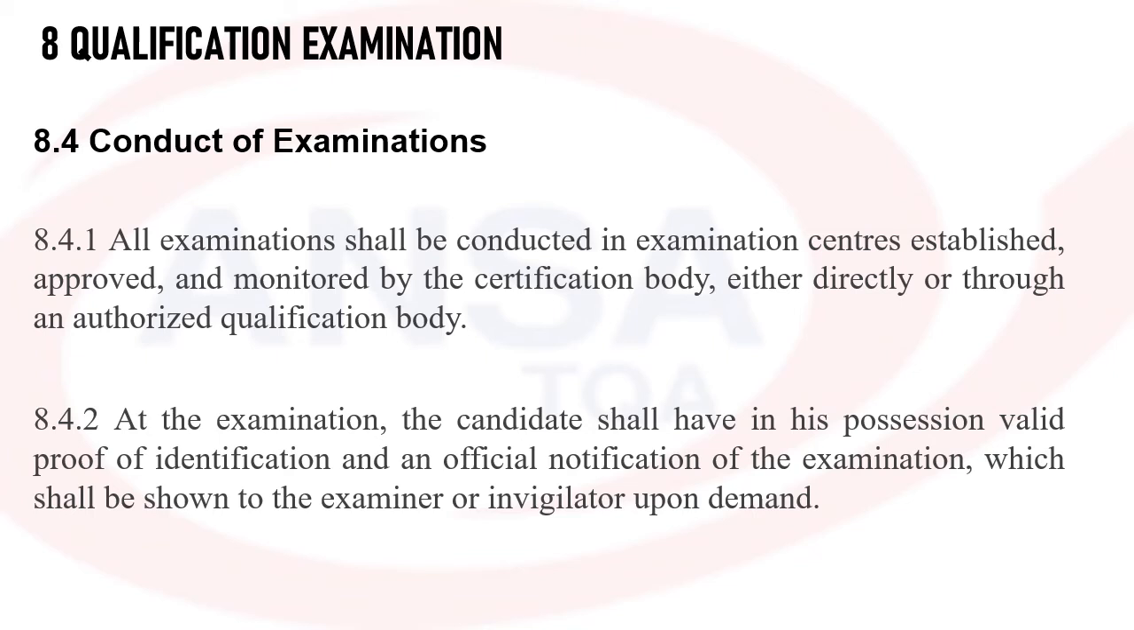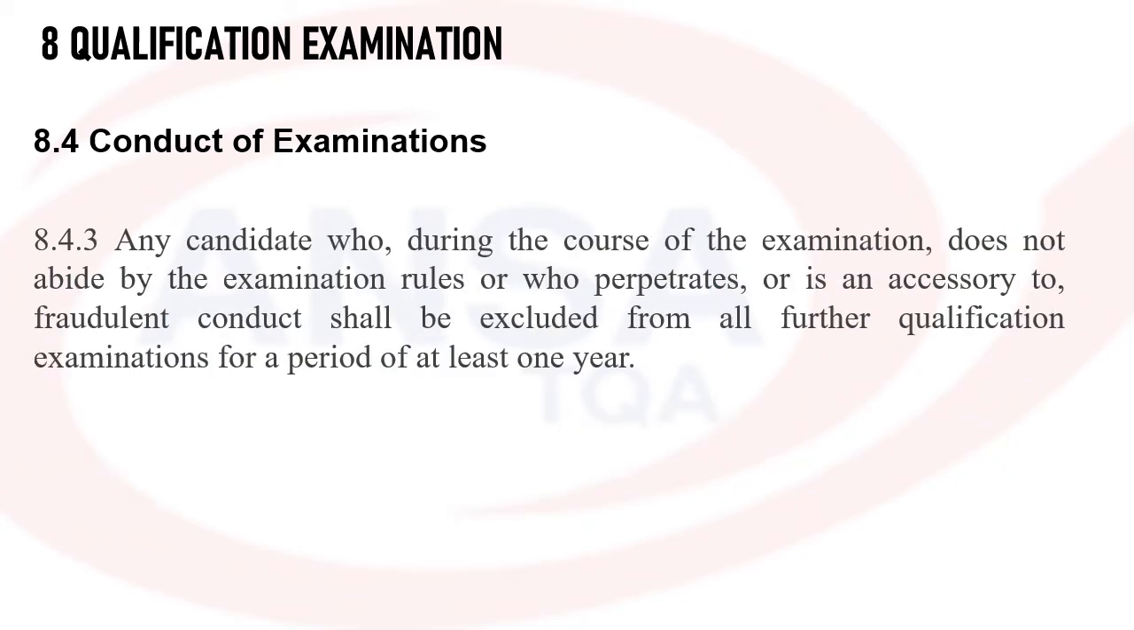All examinations shall be conducted in examination centers established, approved, and monitored by the CB, either directly or through an authorized qualification body. At the examination, the candidate shall have in possession valid proof of identification and official notification of the examination, which shall be shown to the examiner or invigilator upon demand. Any candidate who, during the course of the examination, does not abide by the examination rules or engages in any fraudulent conduct shall be excluded from all further qualification examinations for at least a period of 1 year.